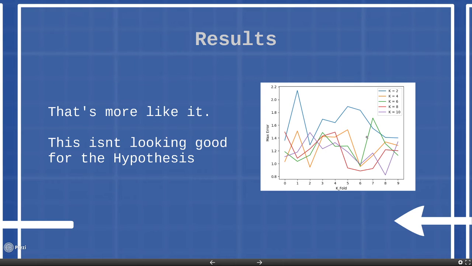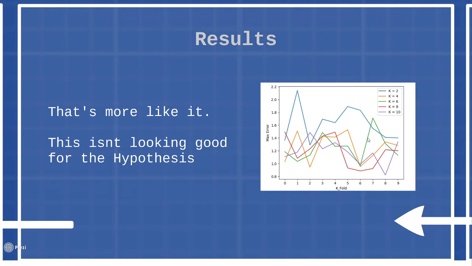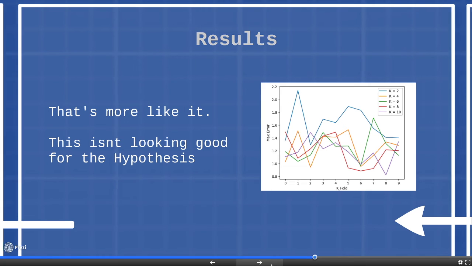This isn't looking too good for our hypothesis right now, and as you can see, it doesn't matter what your k is, the max error is going to vary wildly, somewhere between around 1-ish to almost 2-ish. And I ran this a few times with different random k-fold things, and it didn't get much better. It was sort of just a scramble, and all that a higher k value did was just bring it closer to an average score, which of course made it slightly better with error.